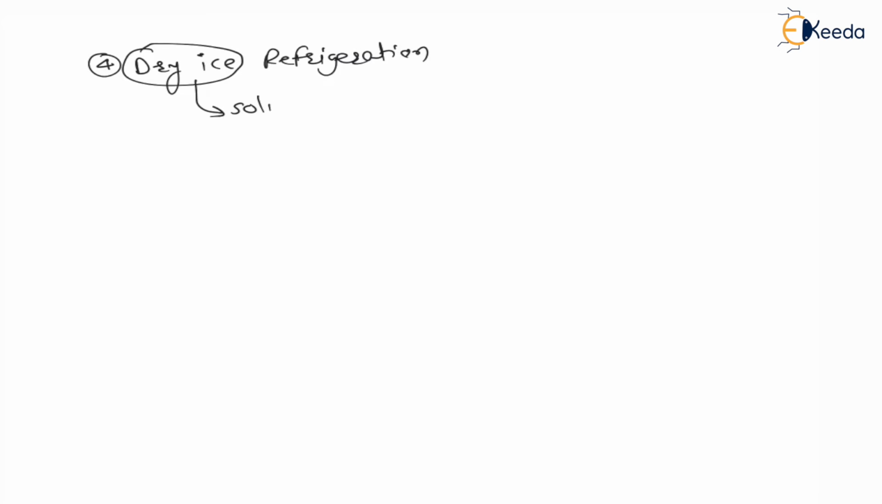Now let us understand the fourth refrigeration, that is dry ice refrigeration. My dear students, you might have learned about this dry ice. Dry ice is nothing but solid carbon dioxide. Solid carbon dioxide is called dry ice. And for this solid carbon dioxide, the triple point pressure is 5 atmosphere.